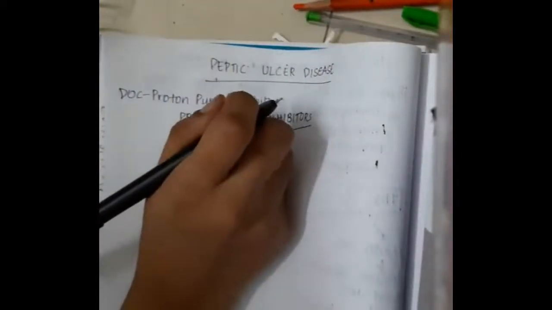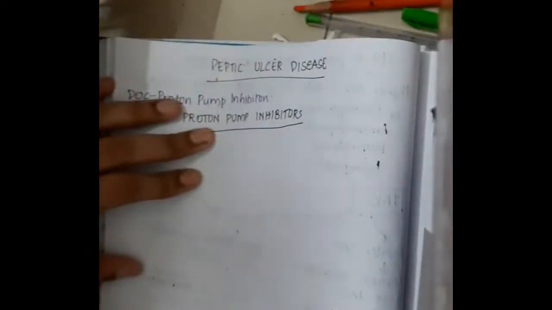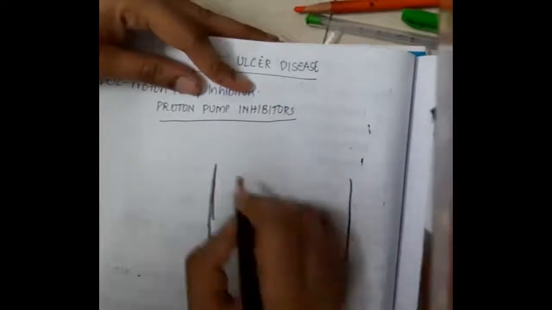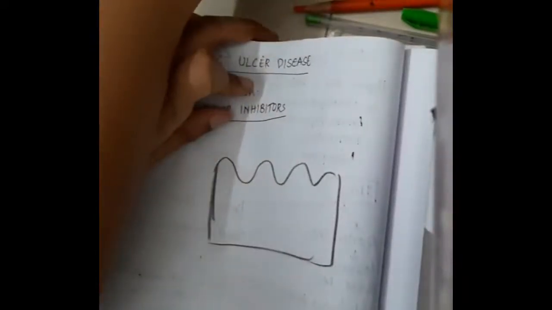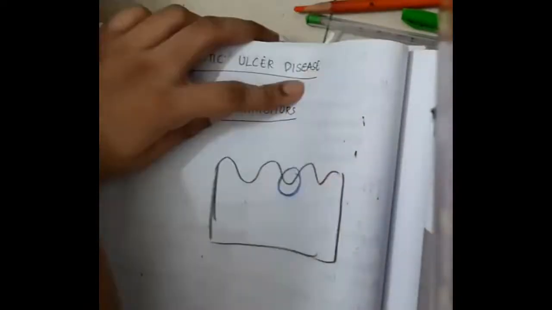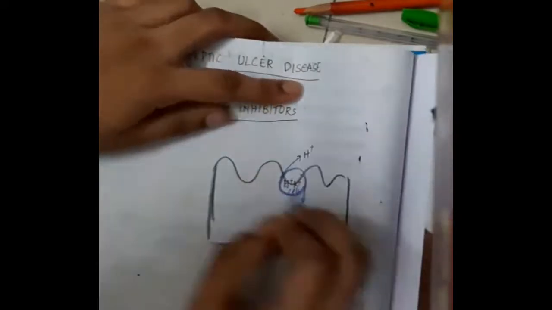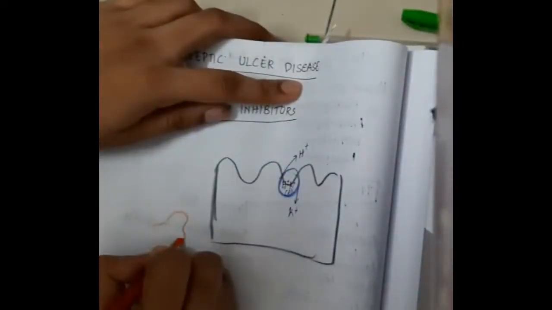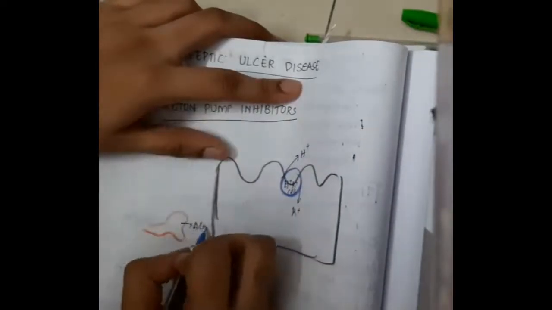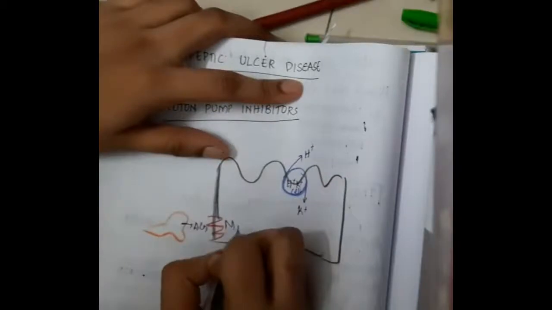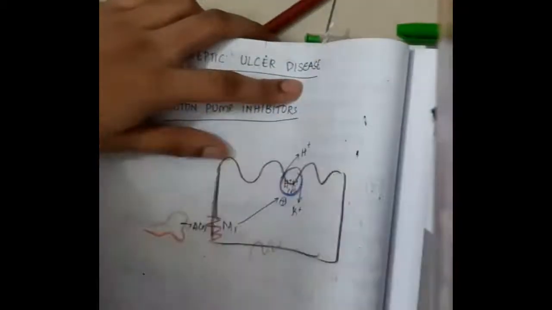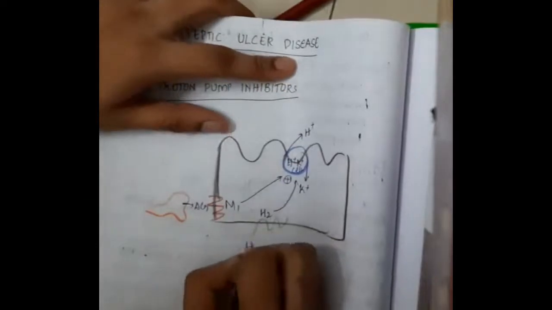So if you see in the proton pump inhibitors, first and foremost, this is the cell. In the cell there is one H plus K plus ATPase, which will secrete H plus ions and reabsorb potassium ions. There is also a nerve ending which will secrete acetylcholine on M1 receptors, and thus this will activate the H plus K plus ATPase.